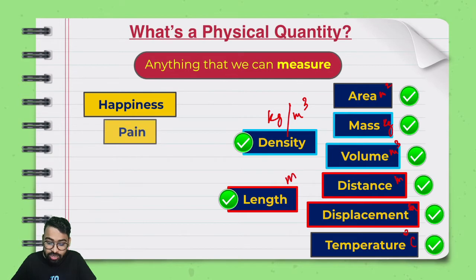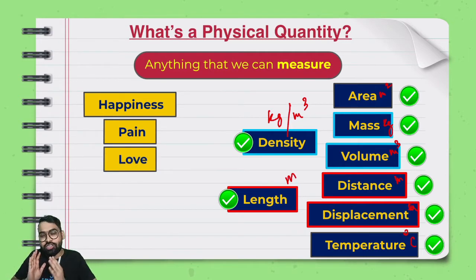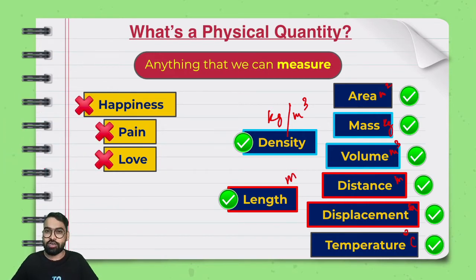Similarly, if I talk about pain, let us say that you broke your leg. Somehow you fell, you broke your leg. I ask you how much pain you are having. You say 20, 550 pain I am having, 100 pain, I am having 1000 pain. No, you cannot define it with respect to something that can be measured. Similarly, if I ask you how much does your mother love you? How much do your parents love you? Can you tell me they love me 5, 10, 20? No. There's nothing to measure that in. So we say that these three quantities do not qualify as physical quantities.